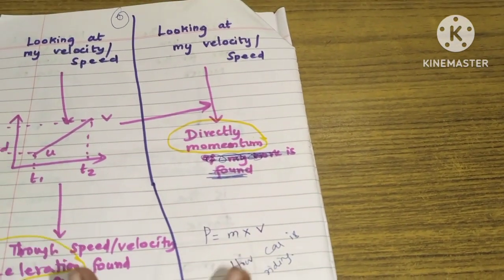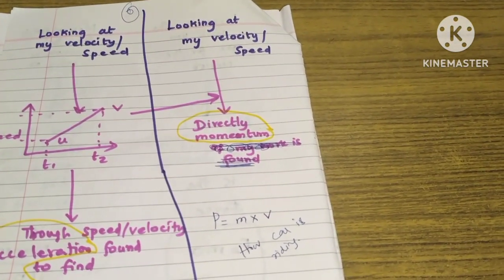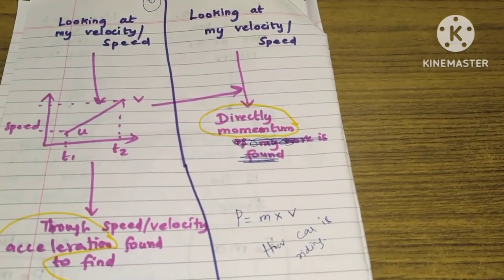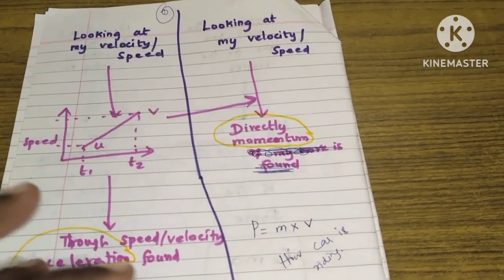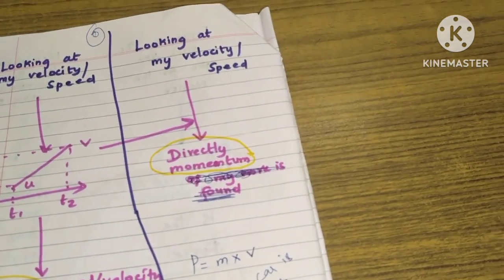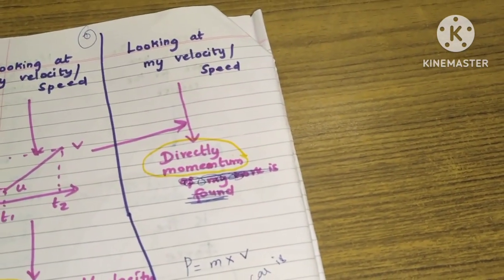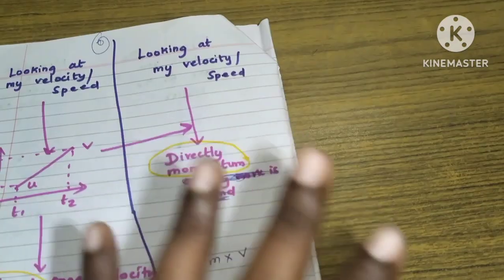See, momentum and force both need mass. In this unit, unit 3, we are talking about a person. When we talk about a person, we talk about the force and the momentum. In unit 2 we talk about only the car. In unit 2 the car, and from there in unit 3 the person.